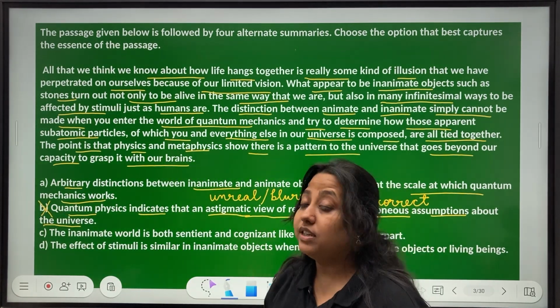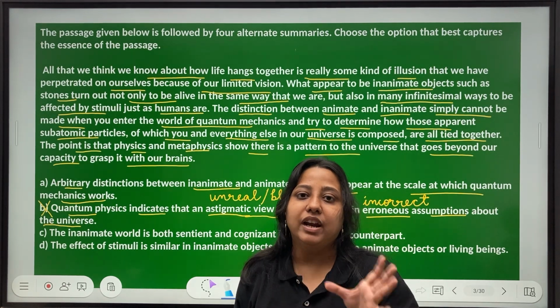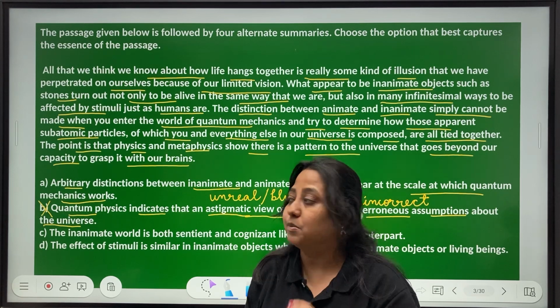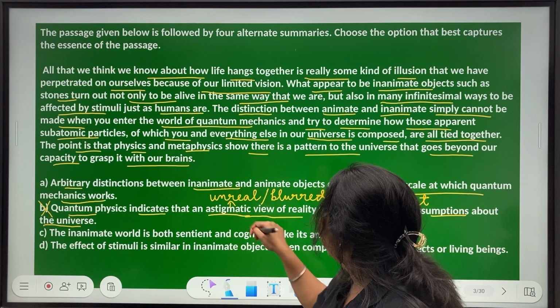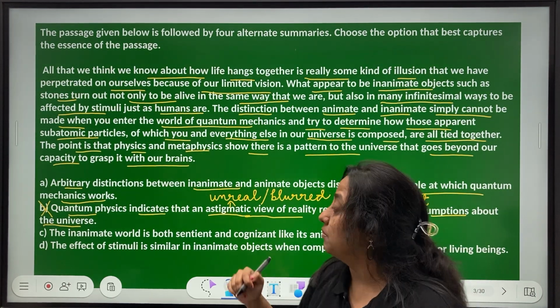Now, one thing: you keep asking how important vocab is for CAT. You might have noted that they don't ask you synonyms and antonyms directly, but if you don't know the meanings of these words and they happen to be keywords, you are going to face a bit of trouble.